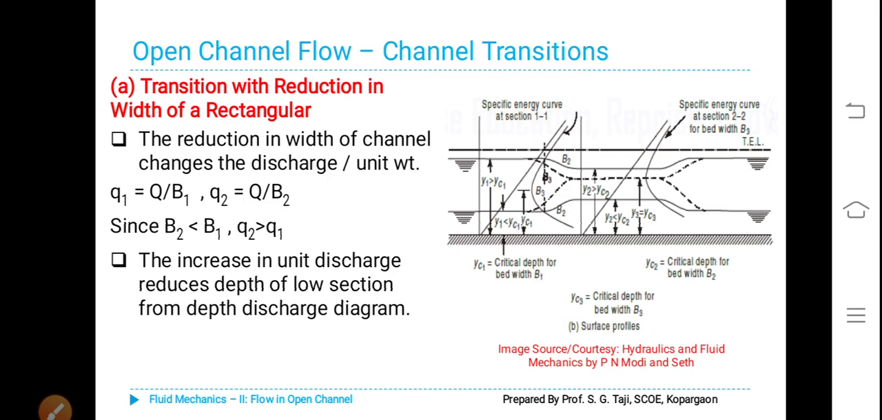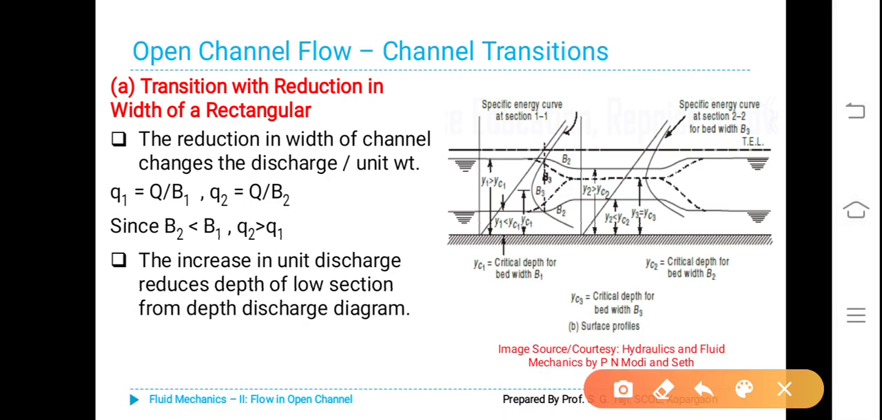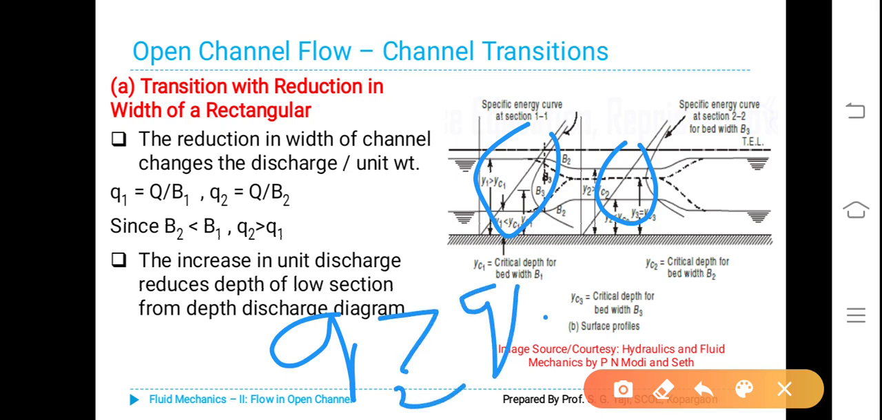Q2 is equal to capital Q divided by B2. Since B2 is less than B1, Q2 is greater than Q1. In the earlier case, Q1 was greater than Q2.